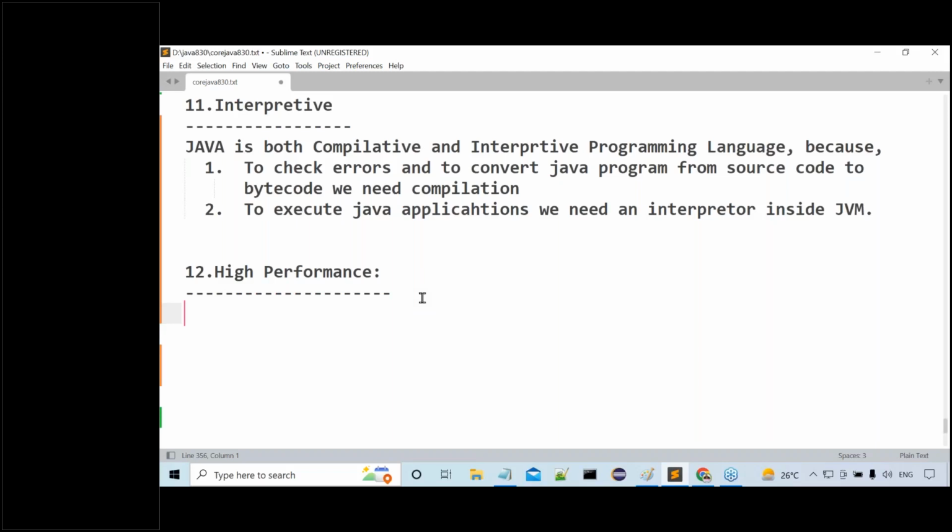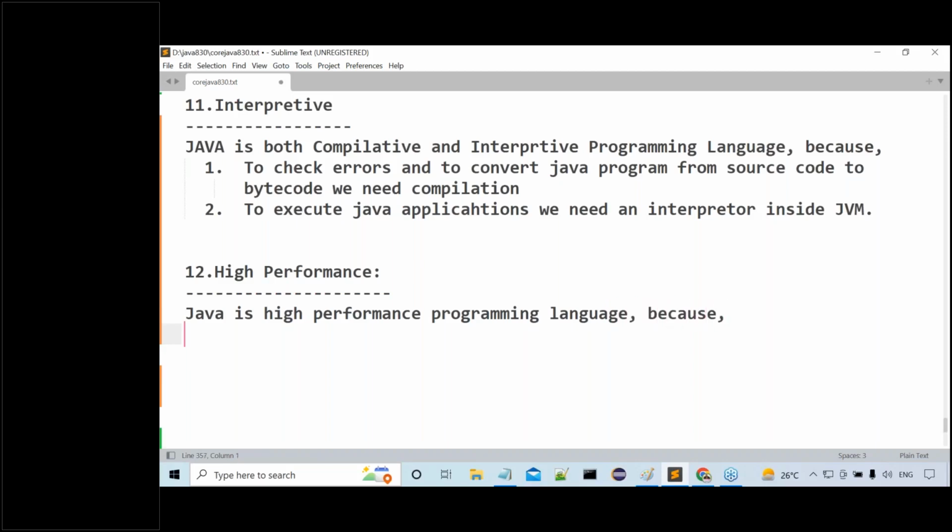There are so many reasons available. Because of all these reasons, we can conclude Java is a high performance programming language. Now let's observe this clearly. What I am telling there, Java is a high performance programming language.